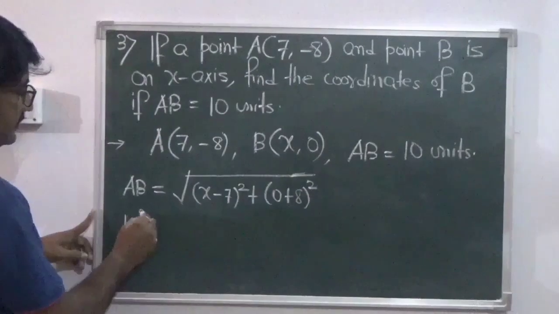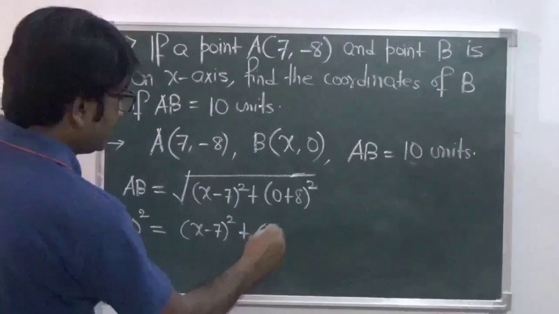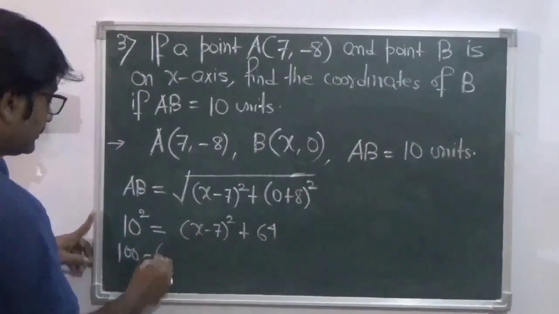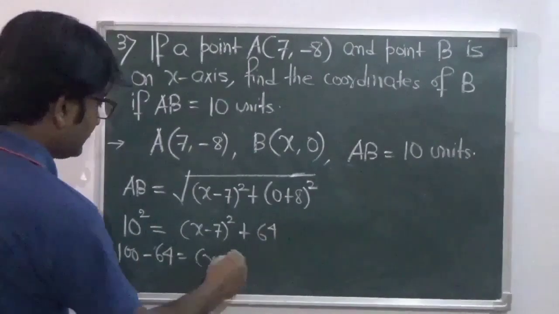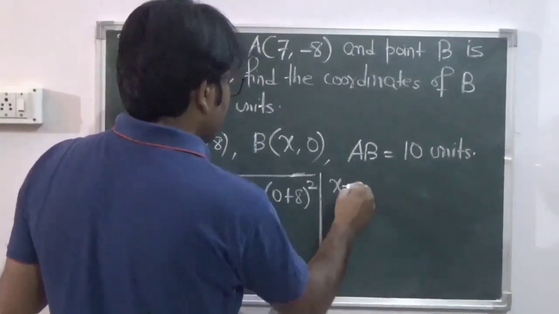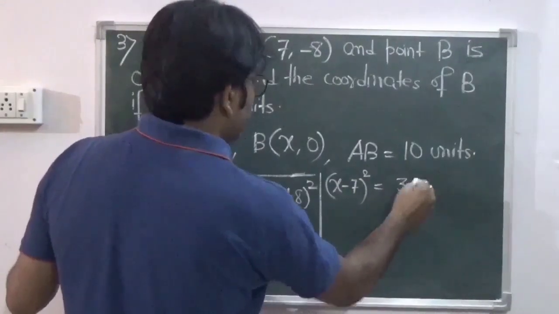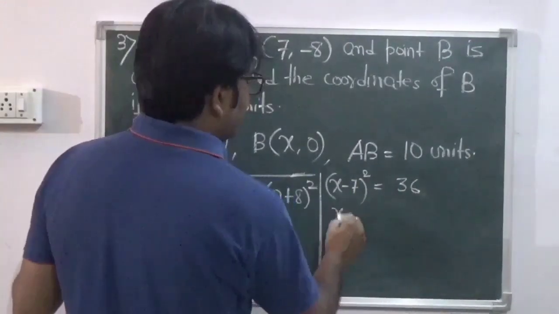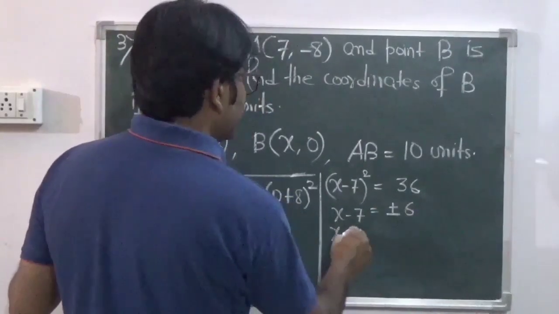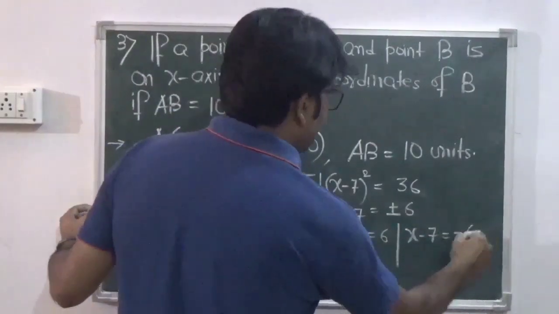What is AB? That is 10. So if you square it, 10 square equals (x minus 7) square plus 64. So 100 minus 64 equals (x minus 7) square. So we have (x minus 7) square equals 36. So x minus 7 equals plus or minus 6. So x minus 7 equals 6 and x minus 7 equals minus 6.